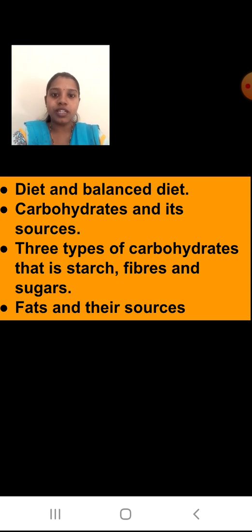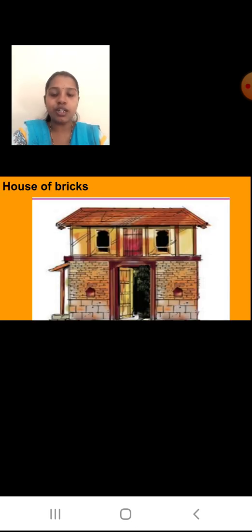Now, in the next slide you can see a picture. In that picture I have written house of bricks. Down you can see there are bricks kept, one upon another, and when the bricks were kept, I got one house. To build this house I require bricks, I require stone.